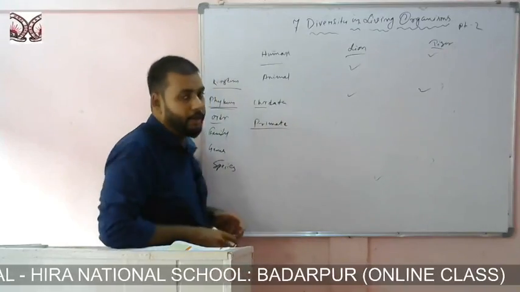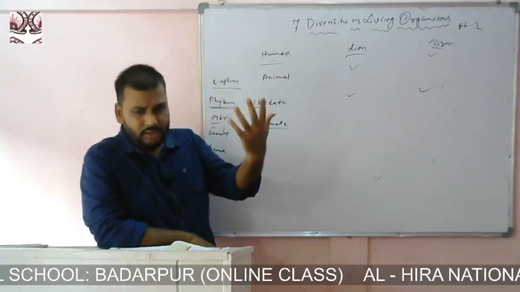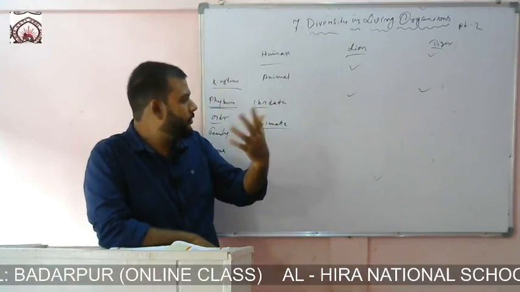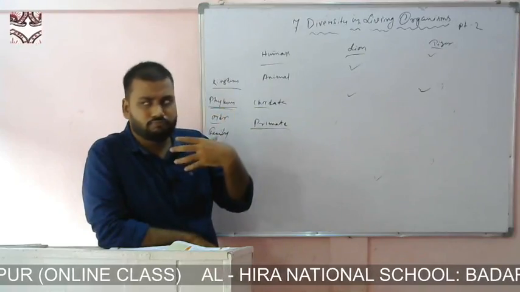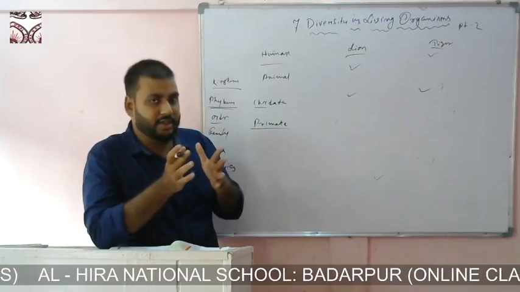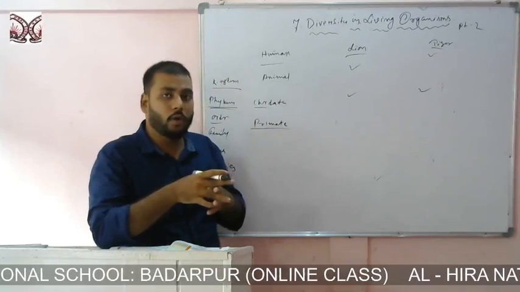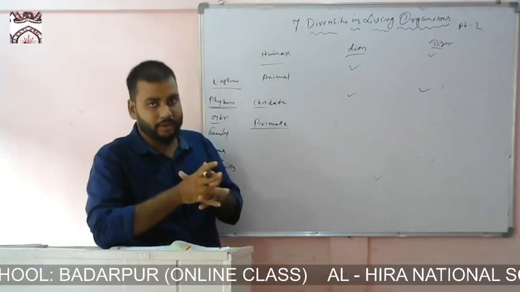Now if you look at the order of human, it's primate. Primates are those mammals which have ape-like features, like we humans, like monkey, baboon, gorilla, right? Those are the primates.